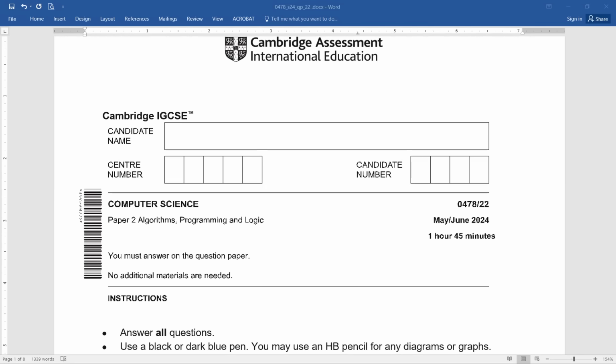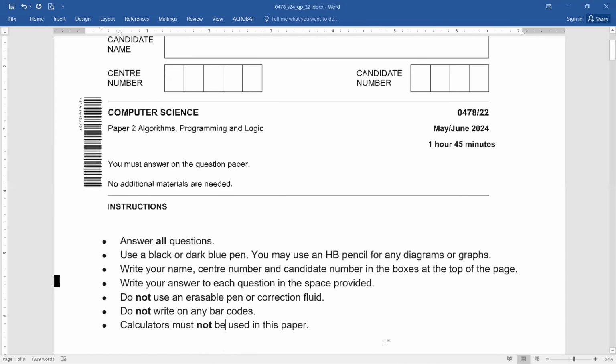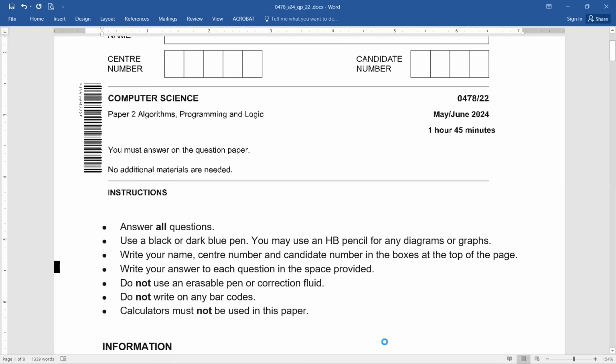First of all, you need to know that in the basic instructions, the paper is of 1 hour 45 minutes duration. You have to answer on the question paper. No additional materials are needed for your paper. Besides this, you have to attempt all the questions. There's no choice for you. Then you have to use a black or a blue pen. You may use an HB pencil for any diagrams or graphs.